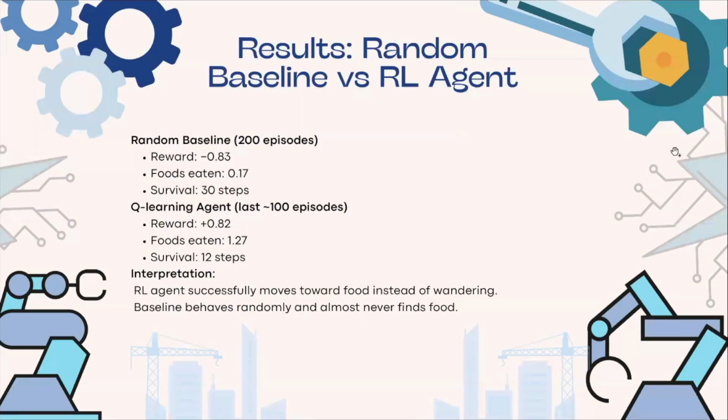In terms of evaluation, we compared the random agent with the trained Q-learning agent. The random agent basically wandered and rarely ate any food. It usually died by hitting a wall, got negative rewards, and only survived around 30 steps. After training, the Q-learning agent behaved much better. It moved toward the food, achieved higher rewards, and ate more food per episode. So we can say confidently that learning happened and that the agent actually developed a policy.